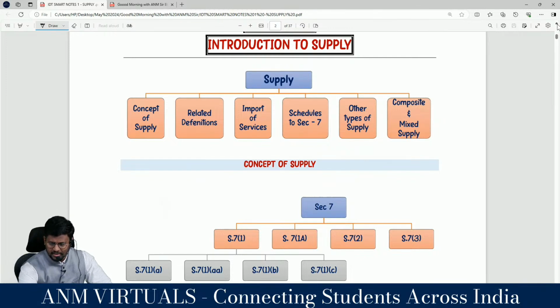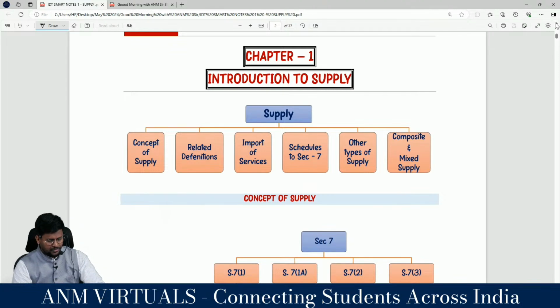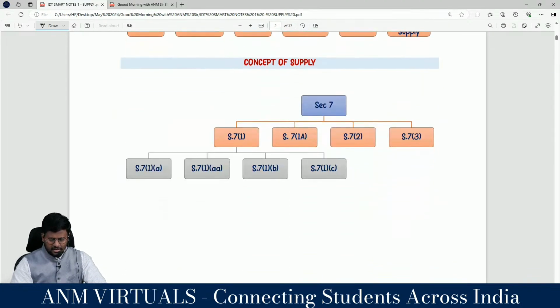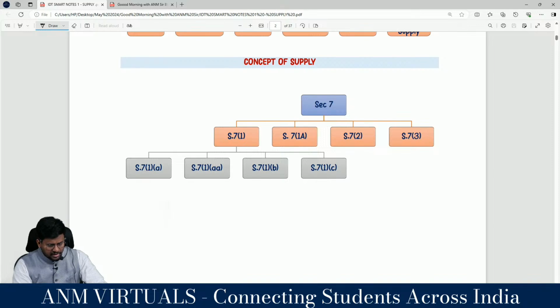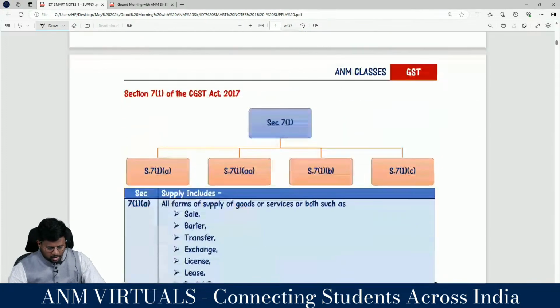So, first we know that the important chapter is supply. In that, section 7 is the hero. Section 7 is classified into 4 categories: 7 subsection 1, 7 subsection 1A, 7 subsection 2, 7 subsection 3. 7 subsection 1 is again classified into 4 categories: 7 subsection 1 clause A, 7 subsection 1 clause AA, 7 subsection 1 clause B, 7 subsection 1 clause C.